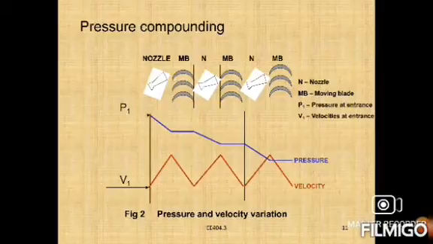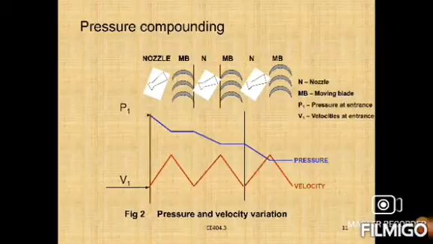Again at the nozzle it will be reduced, and in the next moving blade we maintain some level of pressure. So finally the pressure will decrease gradually from the nozzle to the third stage of moving blade.